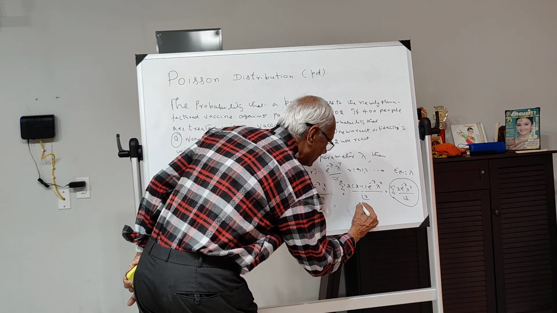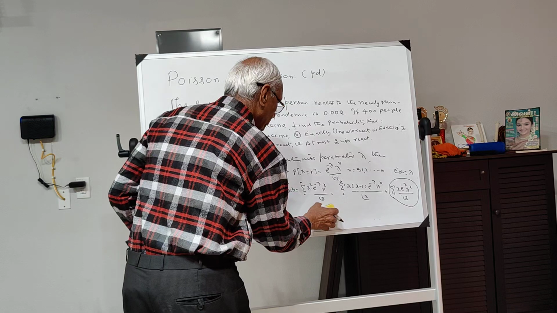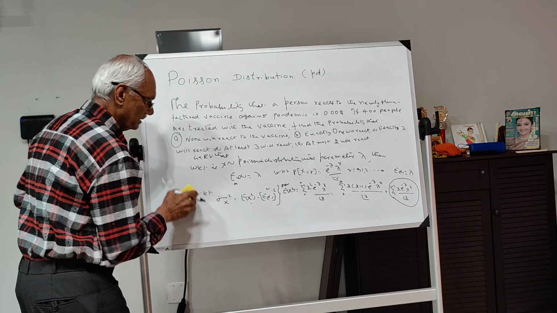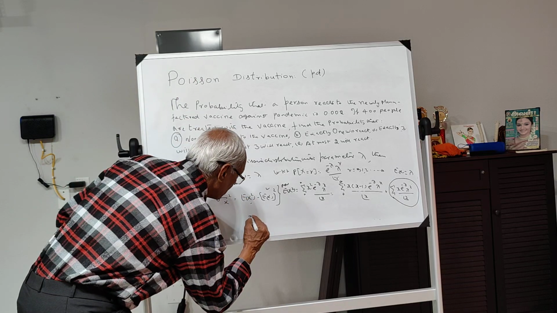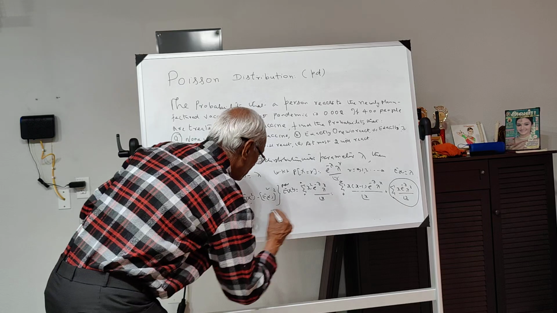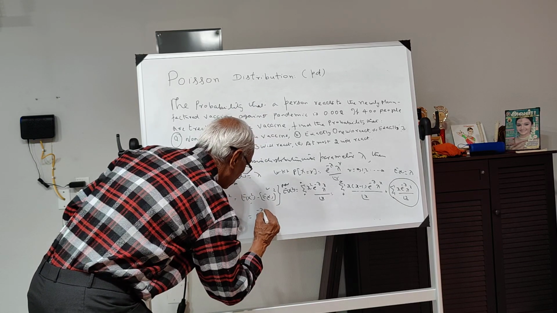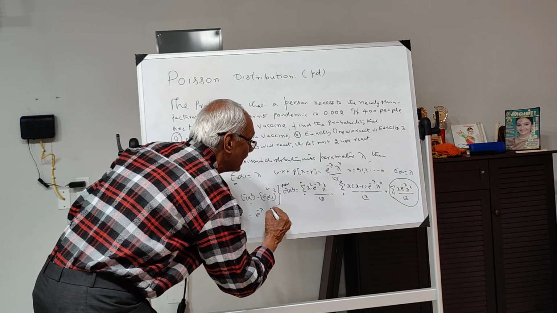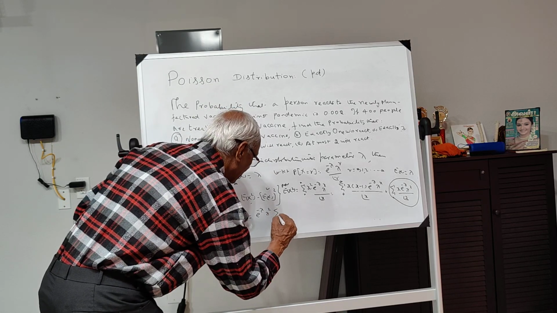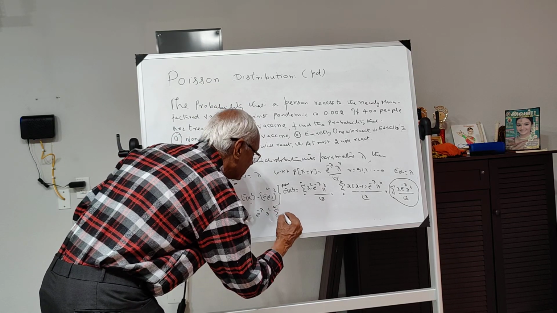So this can be written as, say I will write one more step. I will write it here. So this can be written as e to the power of minus lambda can be taken outside. And I take this lambda square outside. And inside that I will explain how we are getting this.